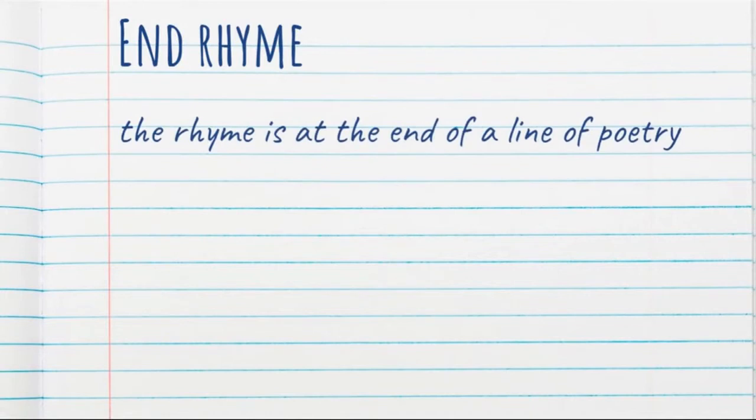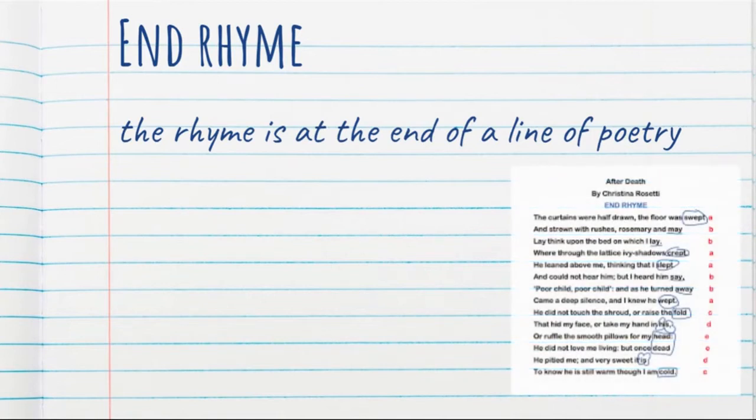The next term is end rhyme. End rhyme is the rhyme that is at the end of a line of poetry. So when we have end rhyme, you have words at the end of lines that rhyme together. We will talk more about this when we talk about rhyme scheme.